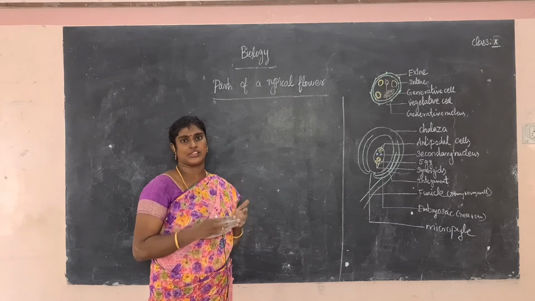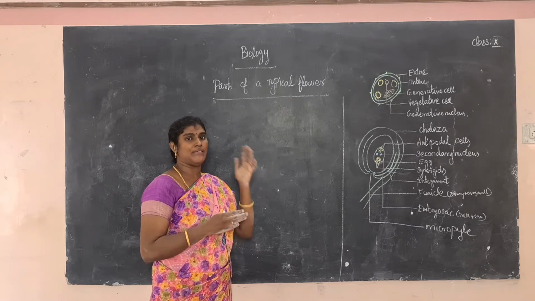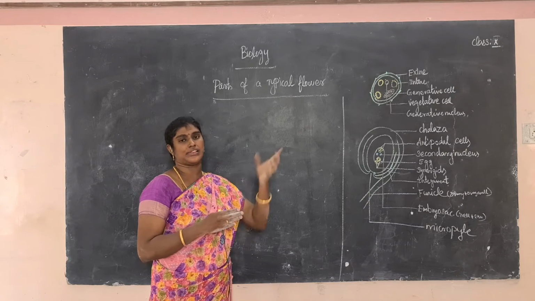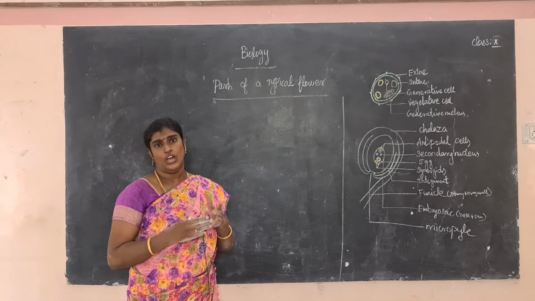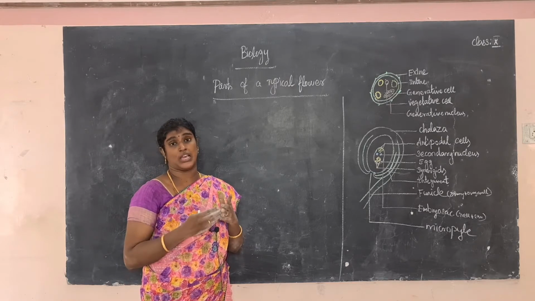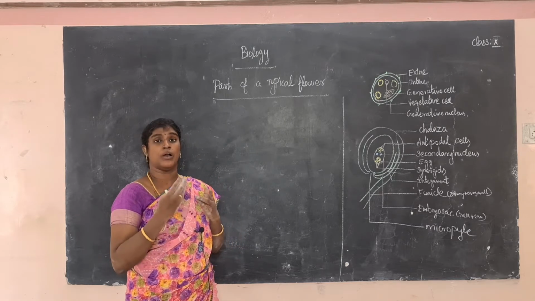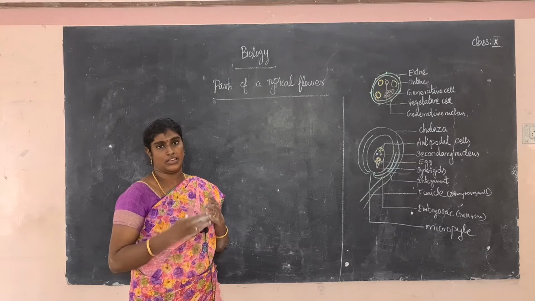Another one, asexual reproduction. What is the meaning of asexual reproduction? Asexual means absence of sexual reproduction, that is called asexual reproduction. So asexual reproduction is effected by spores or conidiospores, which are present in some bacteria and yeast.